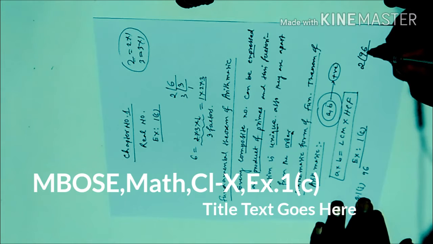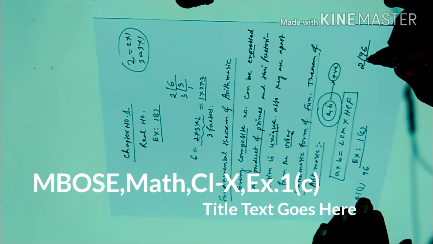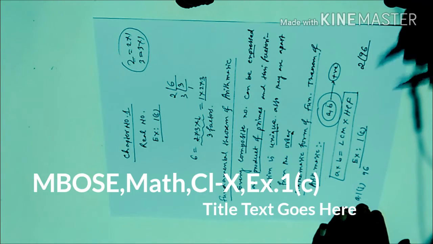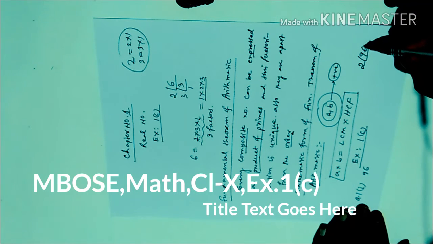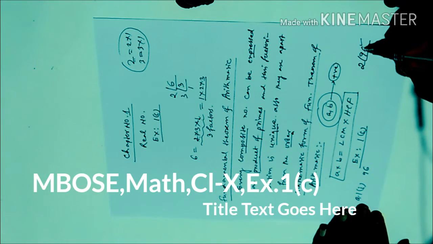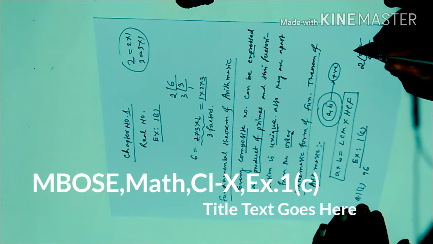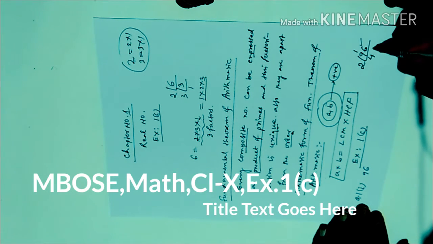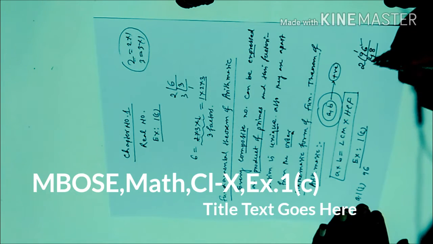First we will divide it by the lowest number 2. If 2 can't, then 3, then 4, then 5. You have to go order-wise. So you see here 6 is an even number, so it will be divisible by 2. 2 eights are 16. Next divisible by 2: 2 fours are 8.